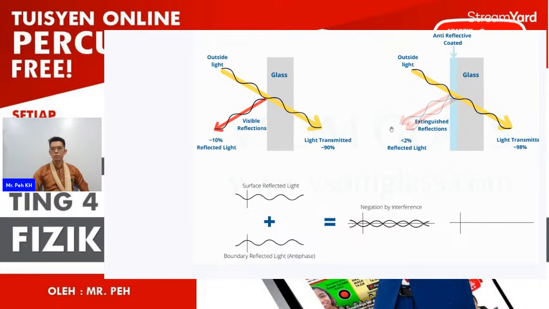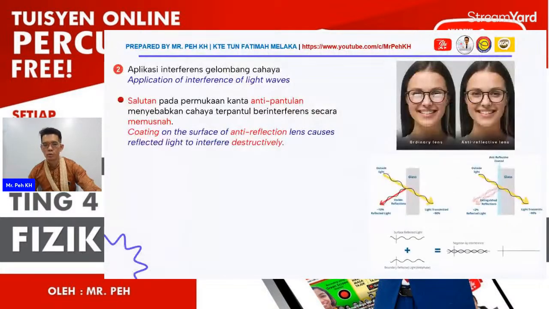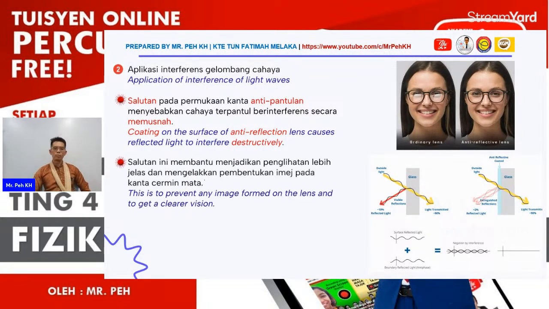When these two lines overlap each other, which is the interference effect, a destructive interference occurs, you can see. So there will be less reflected light to your lens. This is to prevent any image forming on the lens and to get a clearer vision.